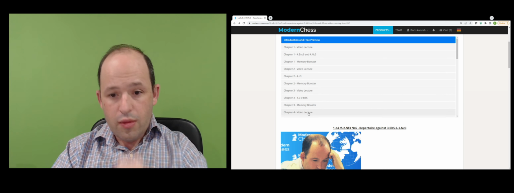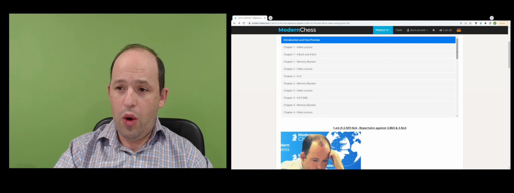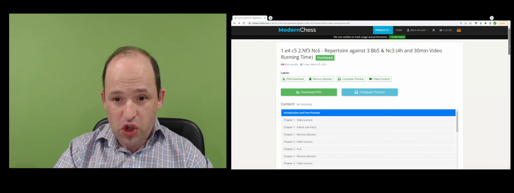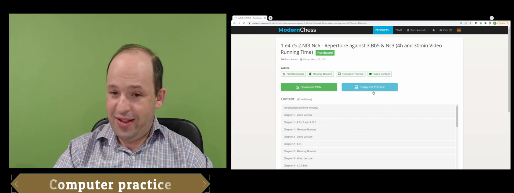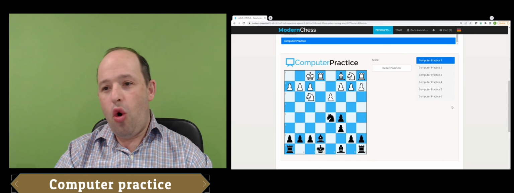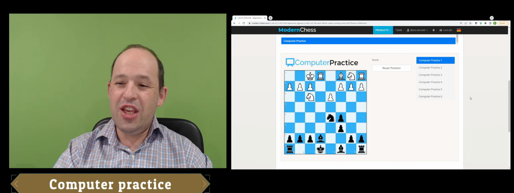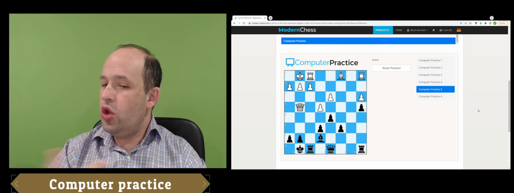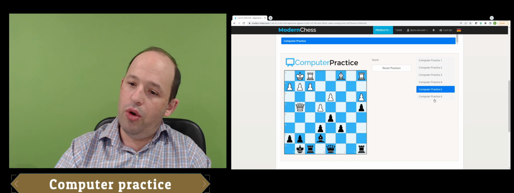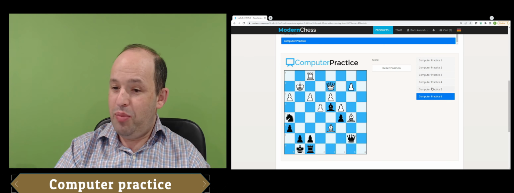And here, very interesting, one more idea, one more feature that I wanted to mention. It's computer practice. There is a selection of a couple of positions, usually with not so many pieces, where you can play these positions with the computer, with Stockfish. So here you have positions like that.